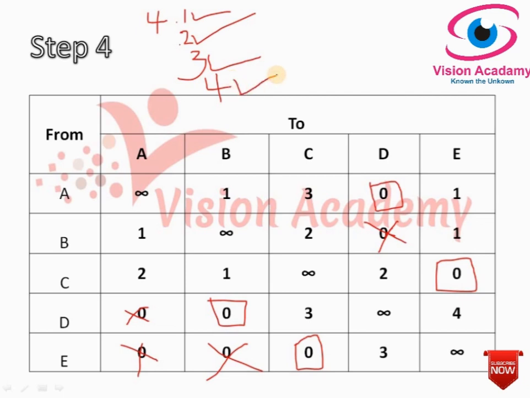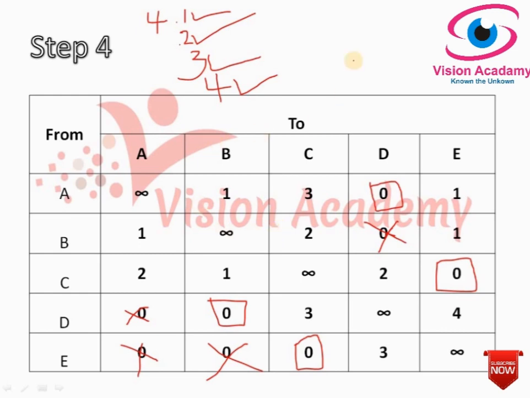Step 4.4 says to check the optimality condition in the problem. To check the optimality condition, we should ensure that the number of assigned zeros must equal the number of rows or columns. Since in this example there are 5 rows and 5 columns, the number of assigned rectangles must equal the rows and columns. It means there must be 5 assignments in the given matrix. Along with that, we also ensure there must be only one assignment, one rectangle, in each row and column.